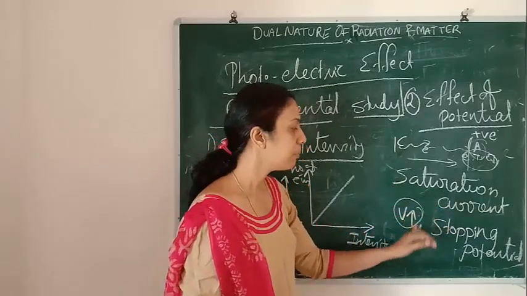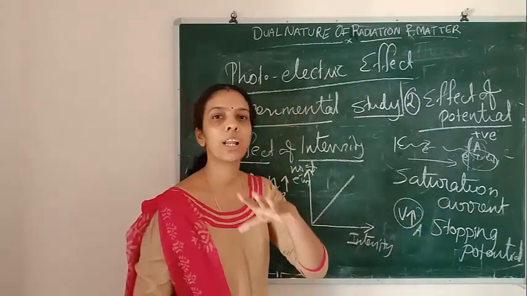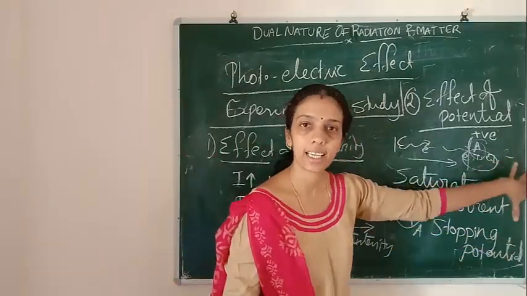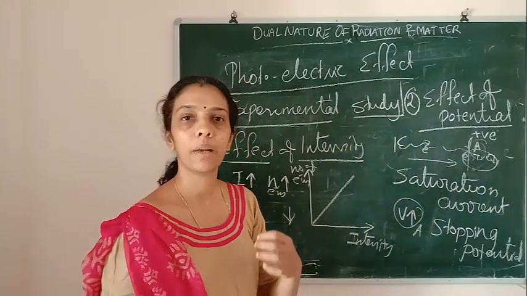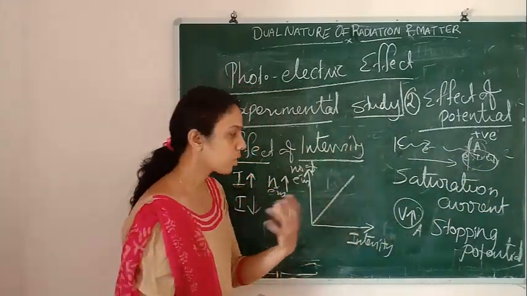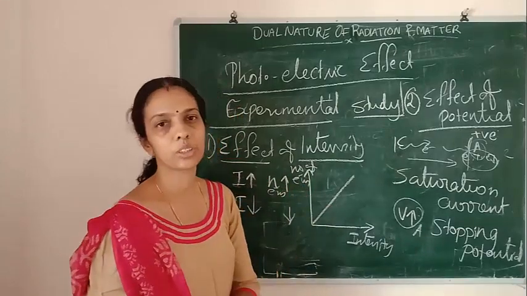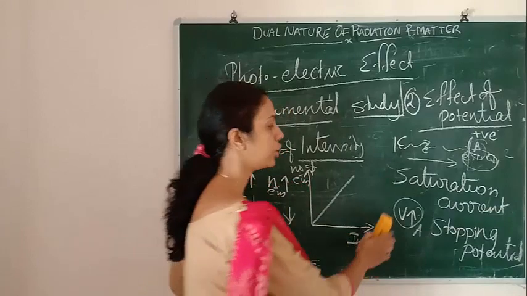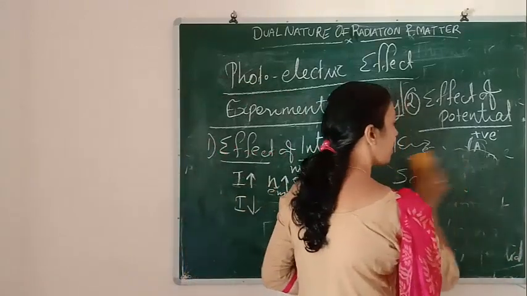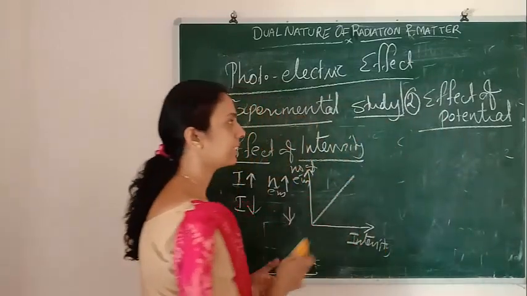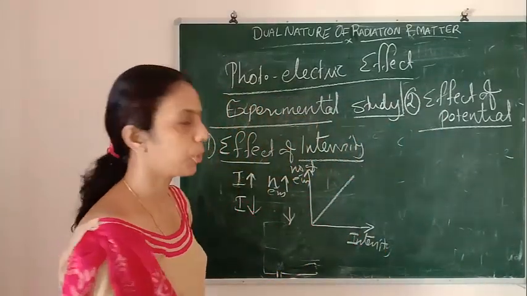And the maximum potential of the collector plate A, up to which it can still accept the electrons, is called the stopping potential.